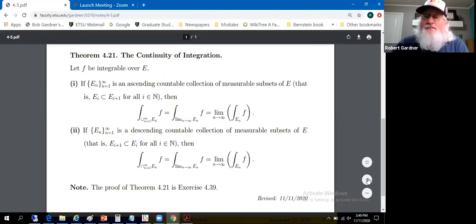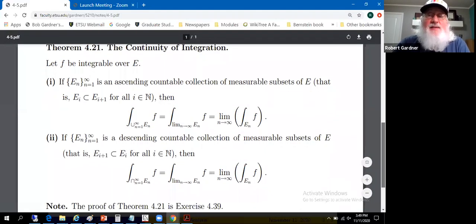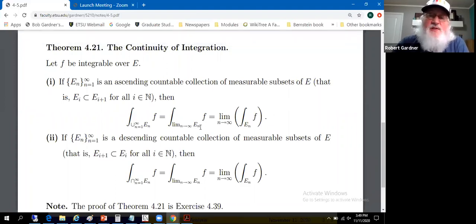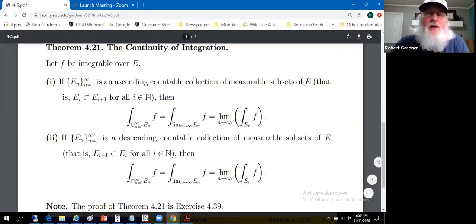Well, when you have nested sets, in that sense, when you have an ascending sequence of sets, the union of all those sets is defined as the limit as n approaches infinity of E sub n. This is simply the definition of this limit of sets. And the claim is you can bring that limit outside. We've got continuity with respect to the Lebesgue integral. I can take limits in and out. Not dealing with a sequence of functions in this, I wouldn't call this one a convergence theorem. Dealing with the fact I can pass limits under these hypotheses in and out of the integral. Now the limit actually comes out of the set over which we're integrating.